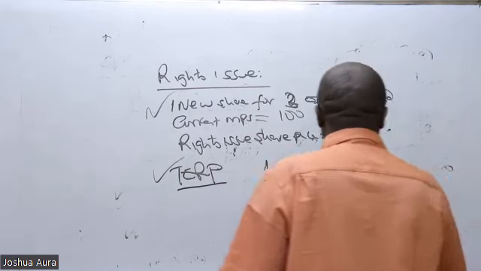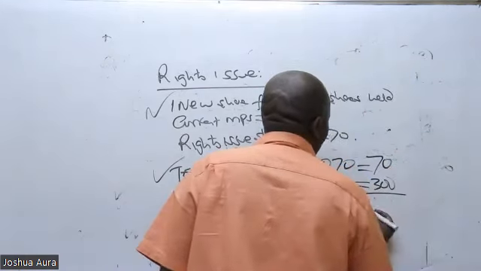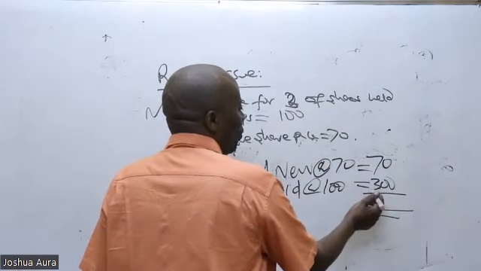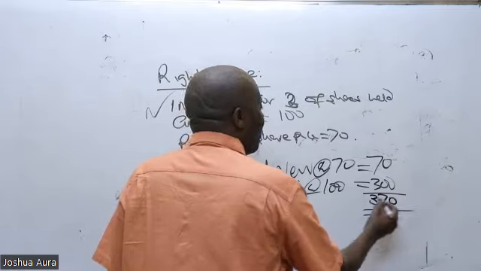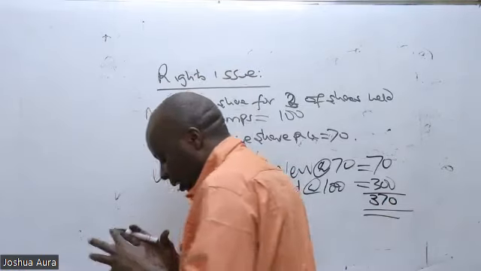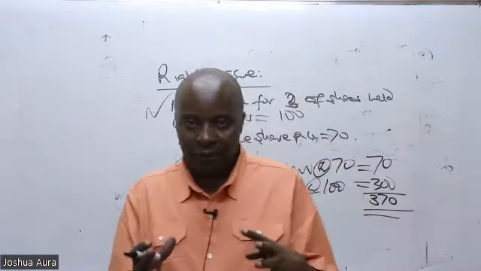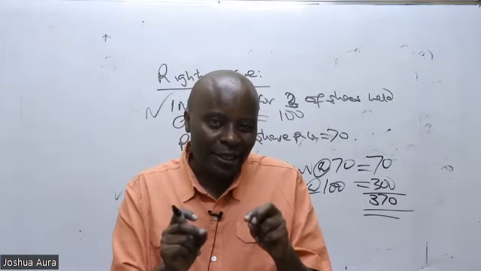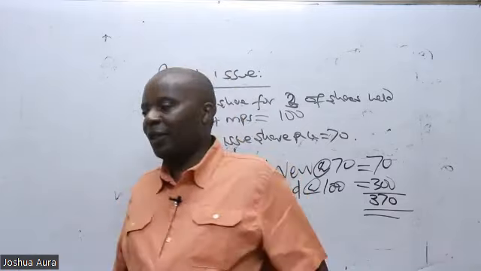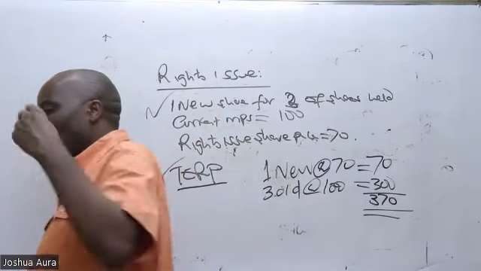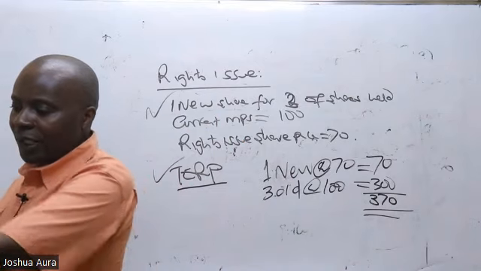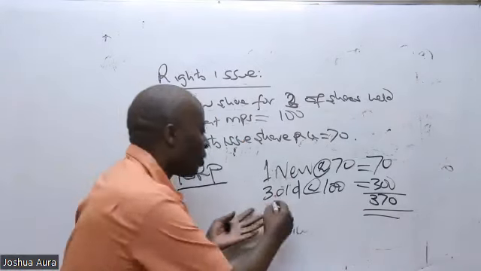Now, when I add in this case here, the total value of the products in my basket will be 70 plus 300, which gives me 370. But now inside this basket, how many shares do we have in total? Who is following me tonight? How many shares do we have in this basket? It is 4: 1 new, 3 old. So you've got 4 shares.